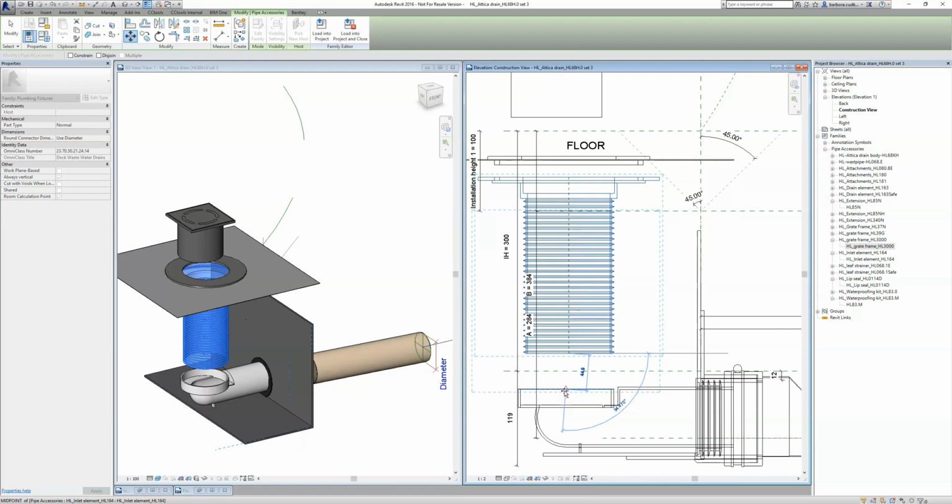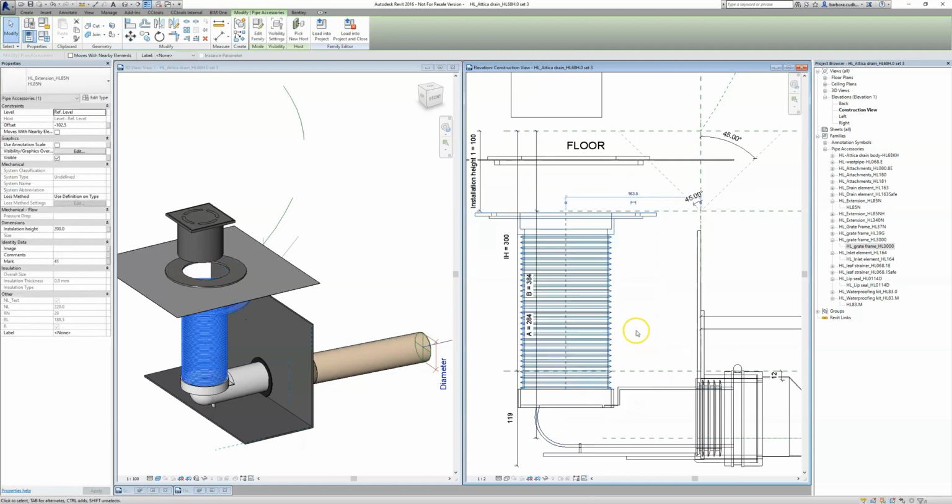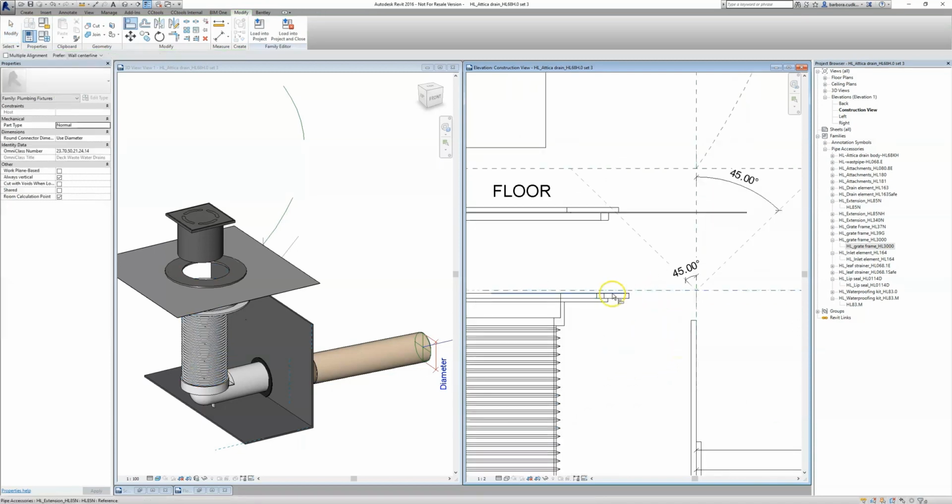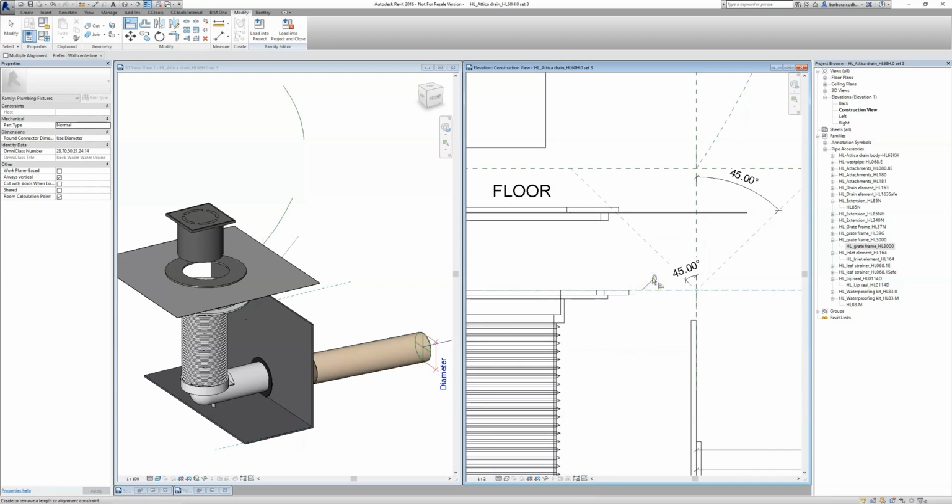So you just put it there. Then you need to lock the element at the X, which is installation height 2.